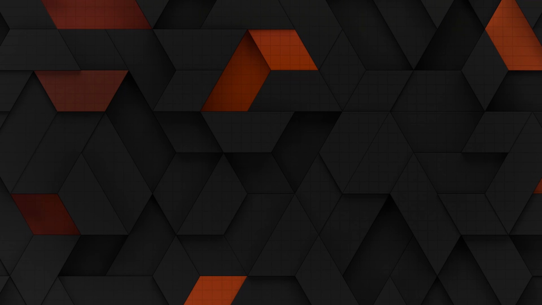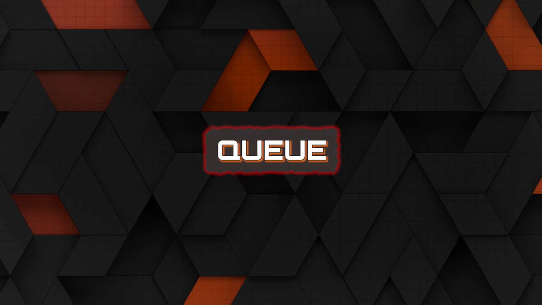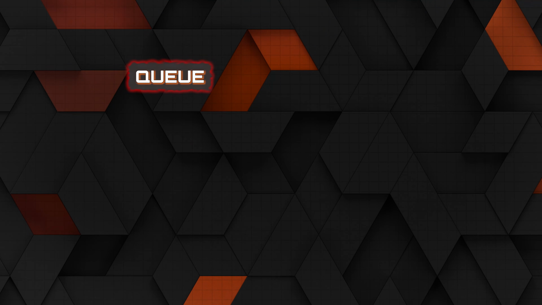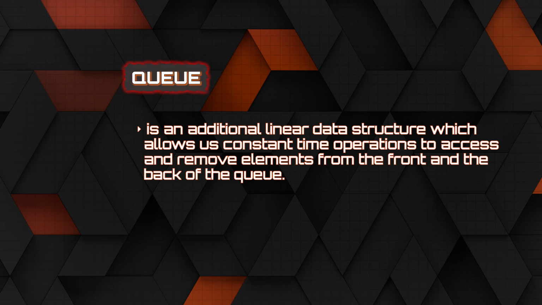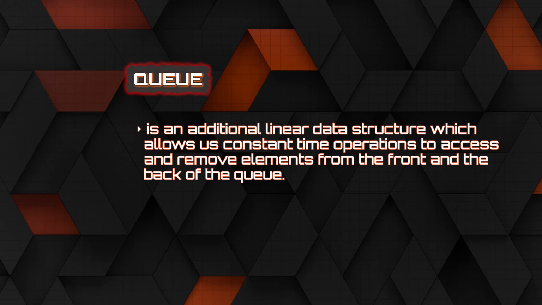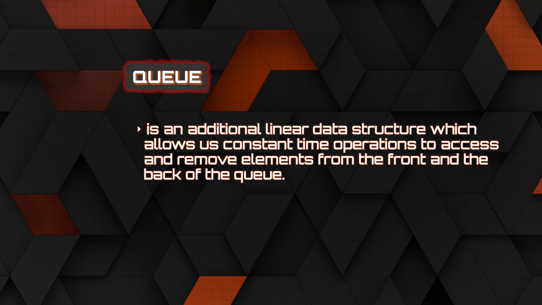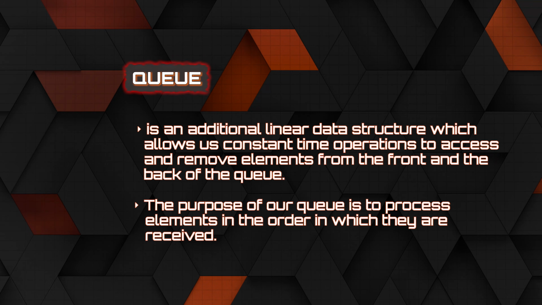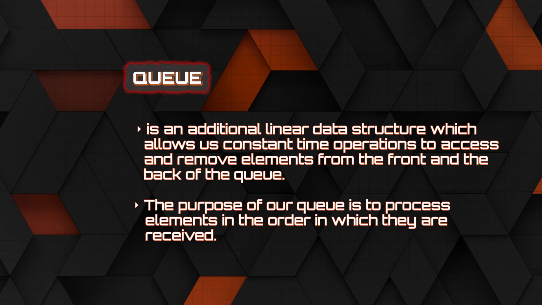Hello everybody, and welcome to the next video in this section where I will be talking to you about a queue. Now, a queue is an additional linear data structure which allows us constant time operations to access and remove elements from the front and the back of the queue. The purpose of our queue is to process elements in the order in which they are received.